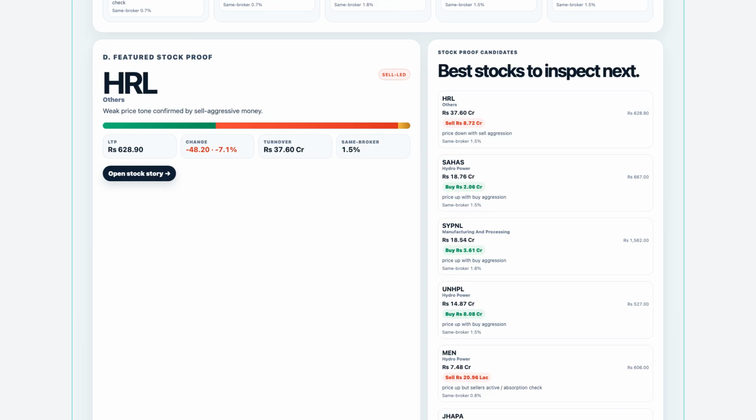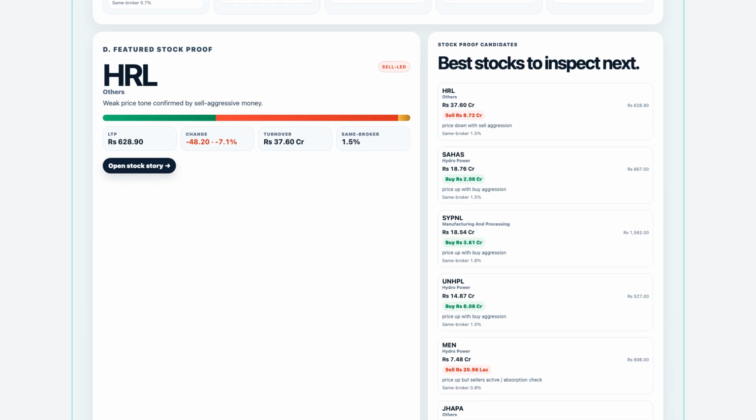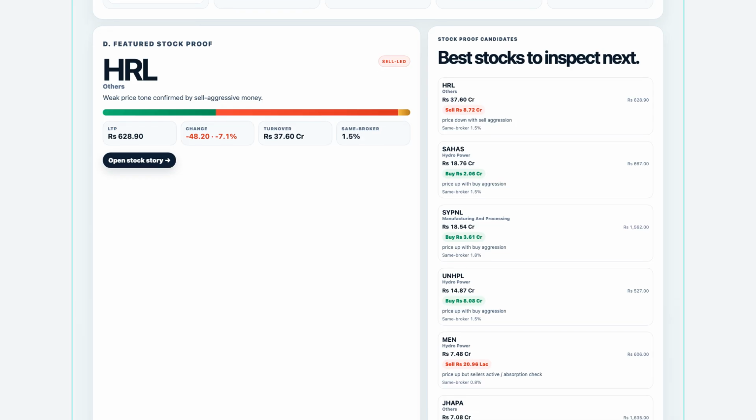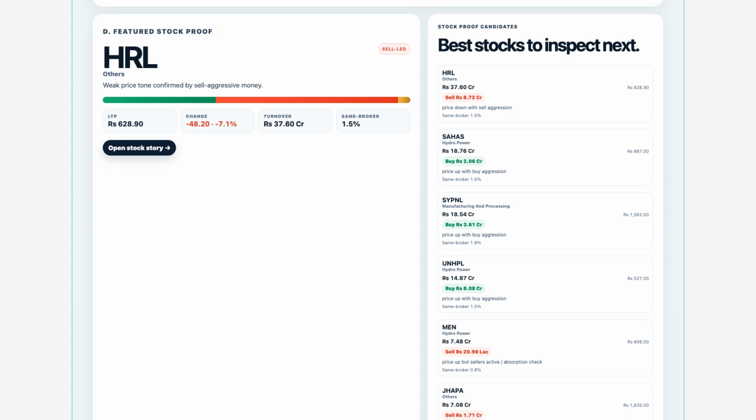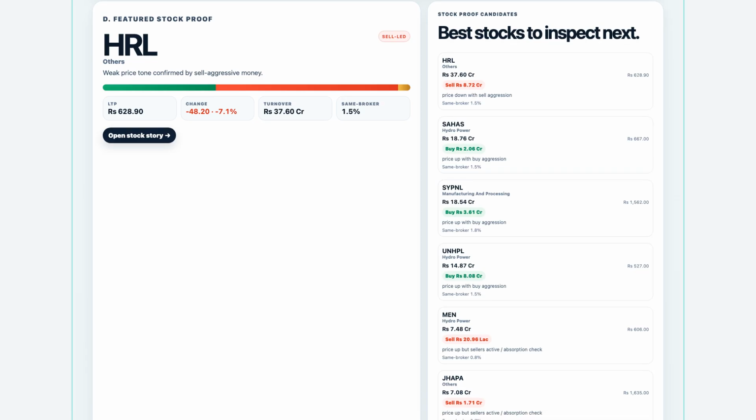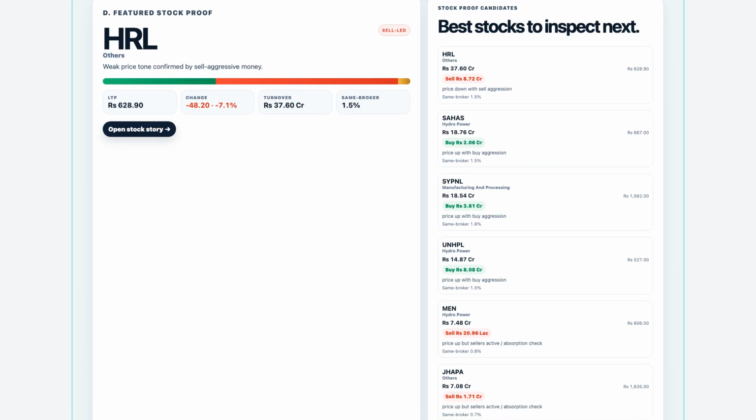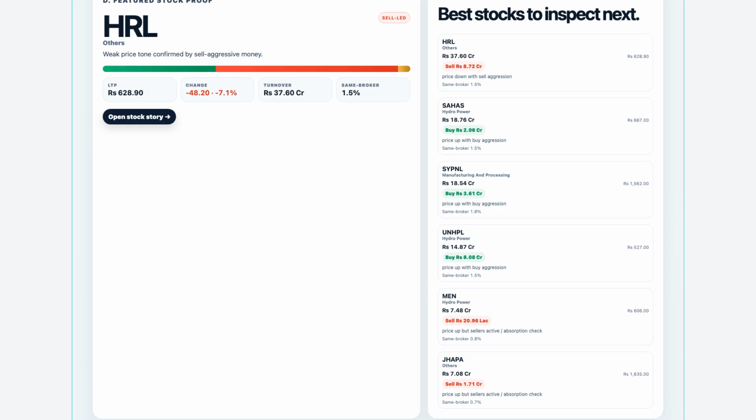It was a set of different stock behaviors across the same sell-led market environment. The featured stock proof section selects HRL because it was the largest, clearest stock level proof candidate for the day. HRL, Himalayan Reinsurance Limited, closed at 628.9, down minus 7.12% from the previous close.